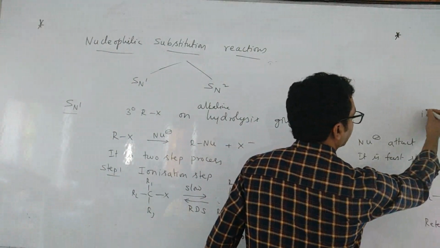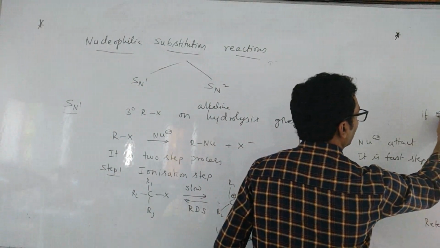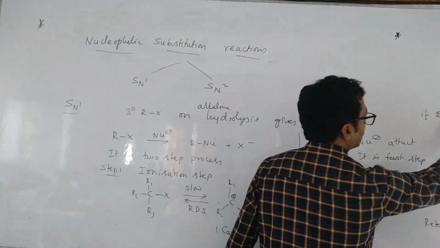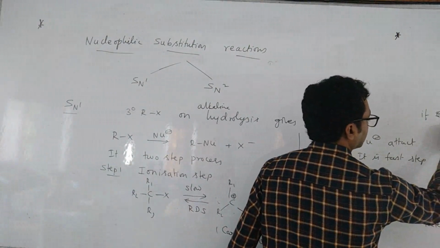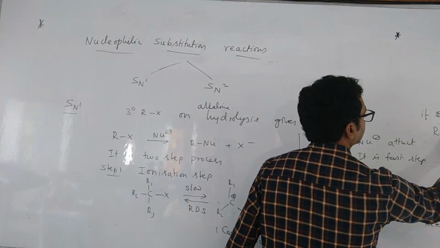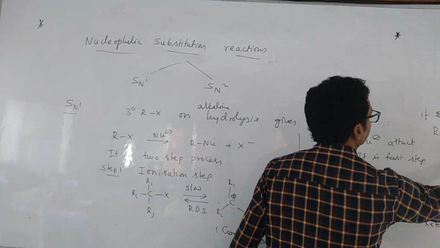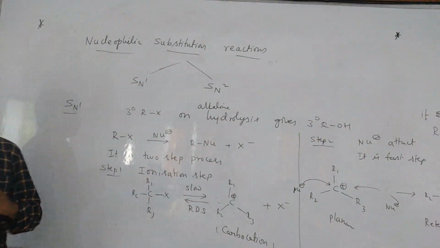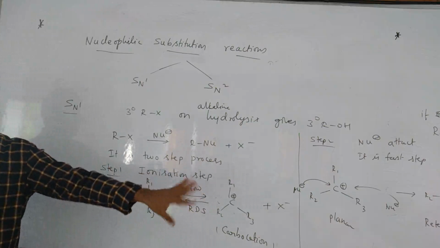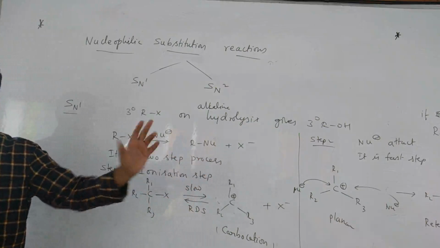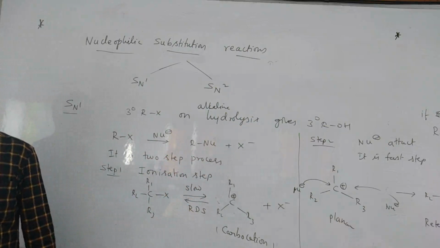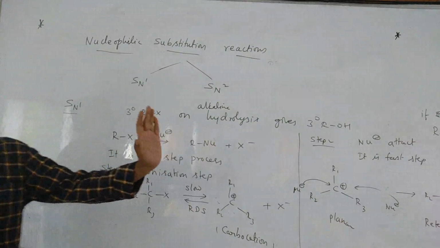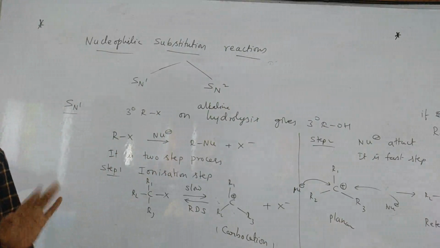If equimolar products are formed, retention and inversion in 50% ratio, 50% R and 50% S, then that mixture is called a racemic mixture. But generally, a racemic mixture is formed in rare cases only, not every time.